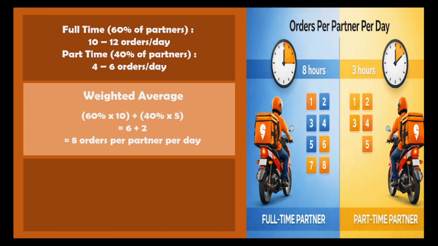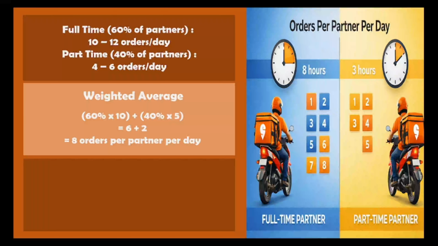Now the third thing that we need is the average order value. That is, there will be different orders during lunchtime, during dinner time, or during breakfast time, and there will be different segments. A single person making an order, a couple making an order, or a group of friends, or in an office.